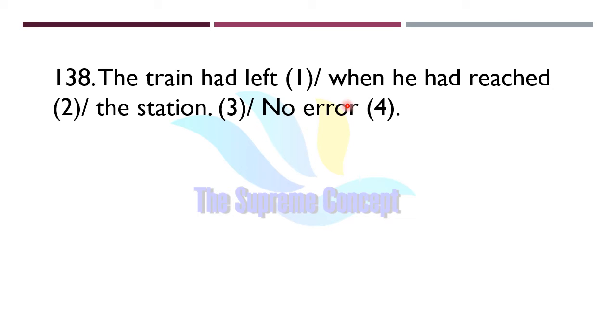The train had left when he had reached the station. So find out where the error lies in the sentence. Yes, error lies in part number 2. So instead of had reached, we will simply use reached. The train had left when he reached the station. Because here a longer action and a shorter action are happening. That means when two actions take place in the past, the earlier action is in past perfect. So the earlier action was the train had left.